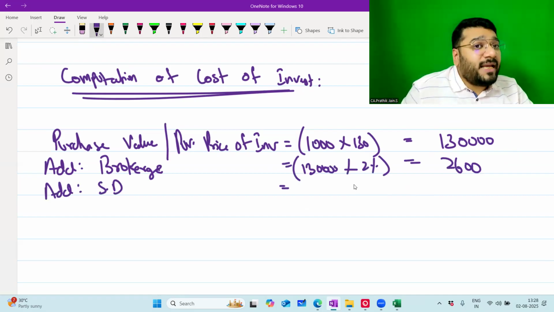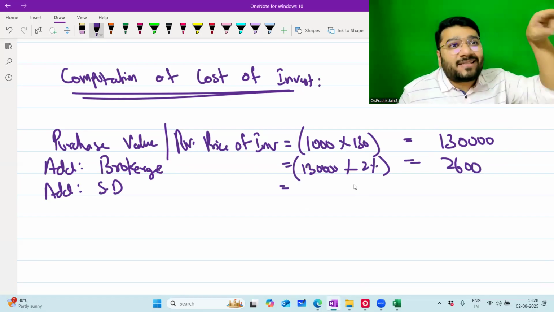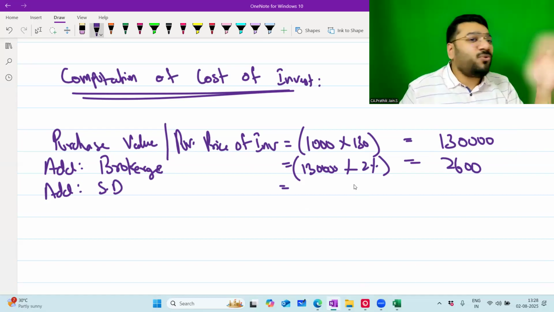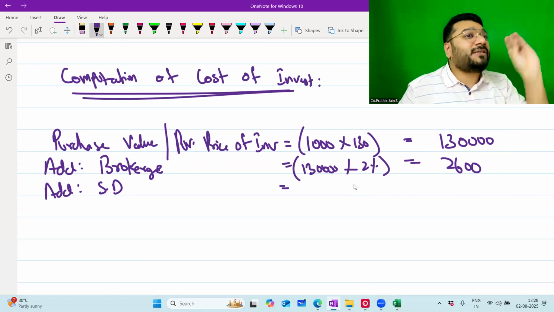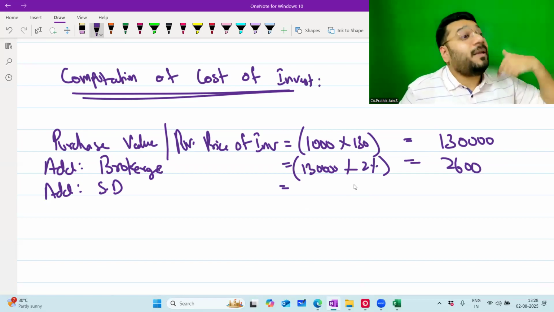Add stamp duty. Now here there's also a catch. Stamp duty is 1%, which is calculated on the transaction value excluding interest. Excluding interest. Now what this is, you don't know. I'm trying to put a seed in your mind. Stamp duty excluding interest. This point, don't worry, 10 times I'll repeat.